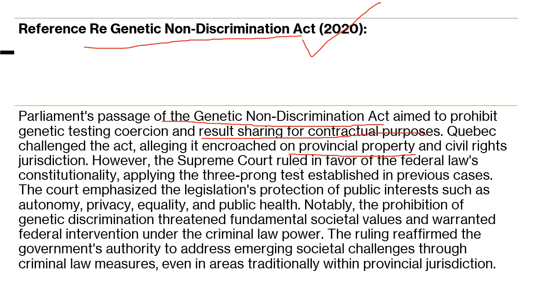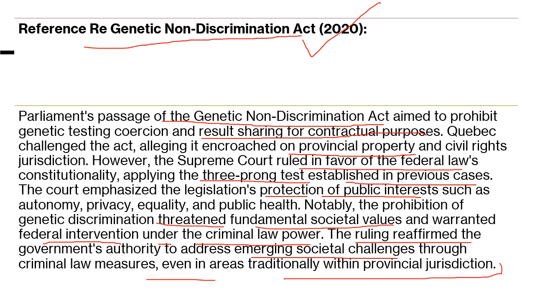The Supreme Court ruled in favor of the federal law's constitutionality, saying that the three-pronged test validly applies here. The court said, number one, this legislation's aim is to protect public interest like privacy, equality, and public health. The prohibition of genetic discrimination threatened fundamental societal values, so it was warranted. It was required that federal intervention should be there under the criminal law power. So the ruling reaffirmed the government's authority to address emerging societal challenges through criminal law measures, even in areas that were traditionally within provincial jurisdiction.